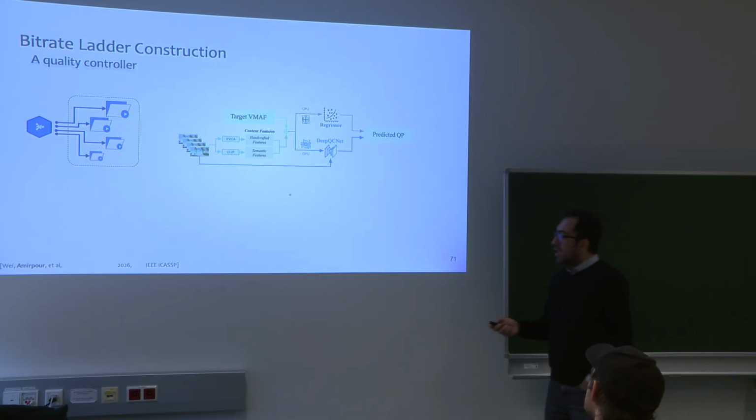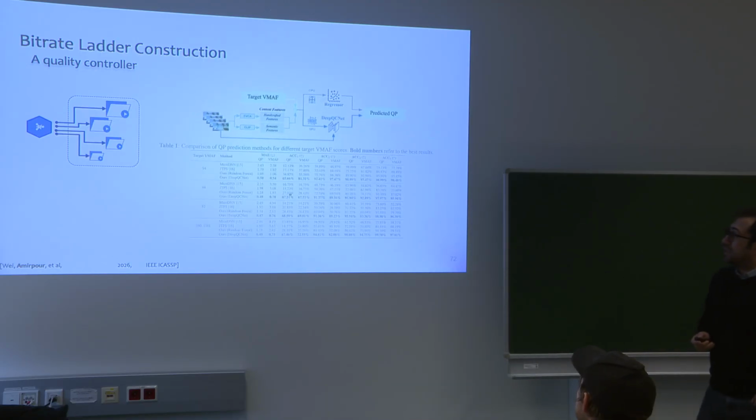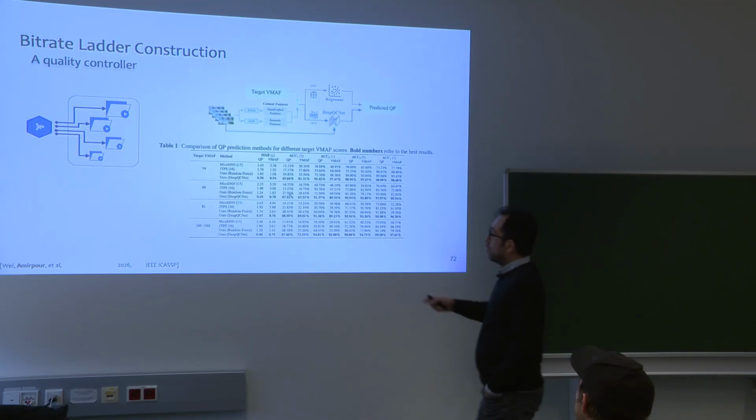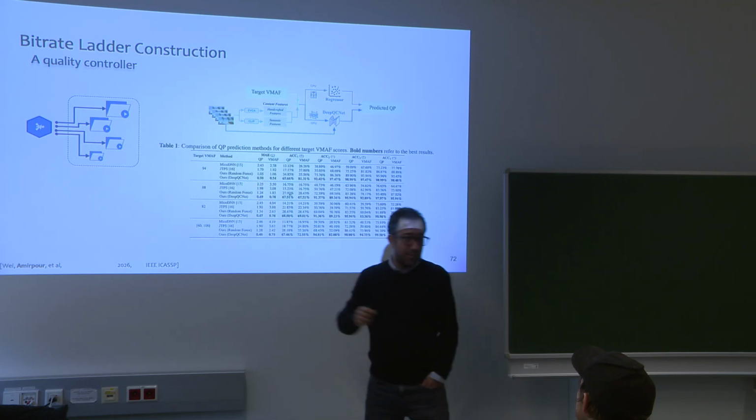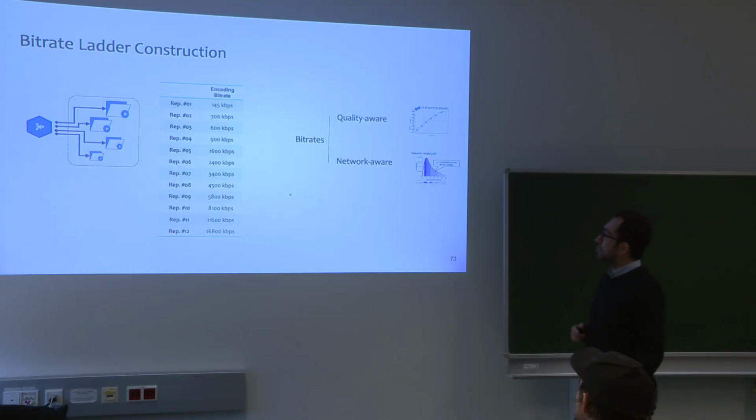We submitted to ICASSP and recently we got the reviews, very positive reviews, and we hope that this will be published. So our approach reaches the target quality with a very minimal error. The error in the quality is around 0.5.